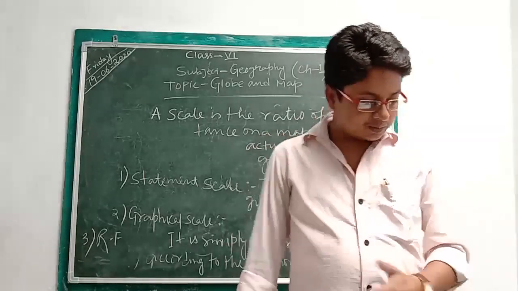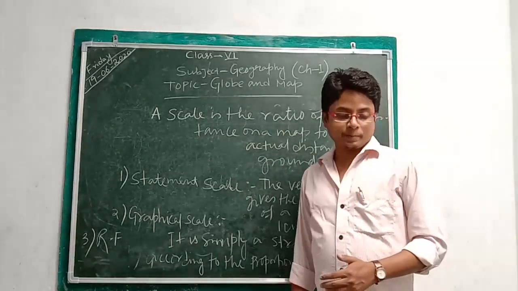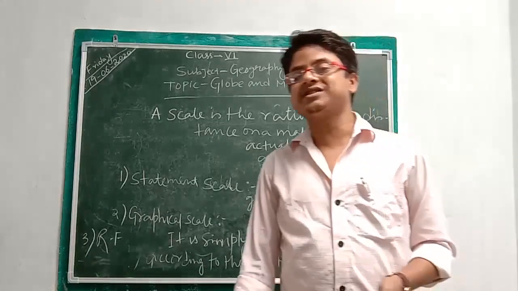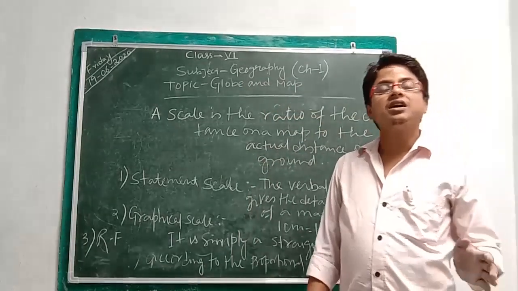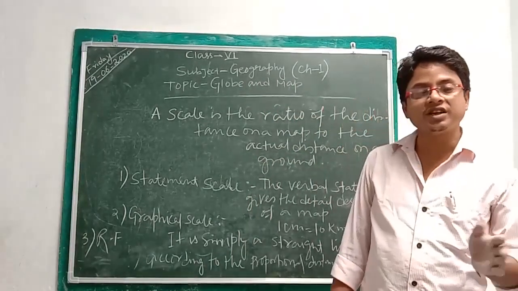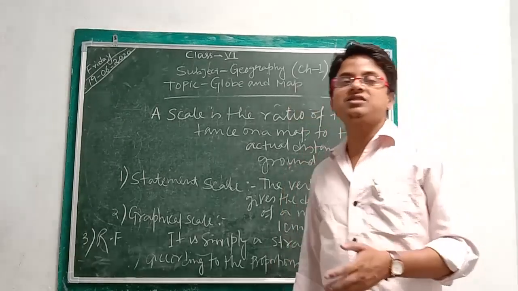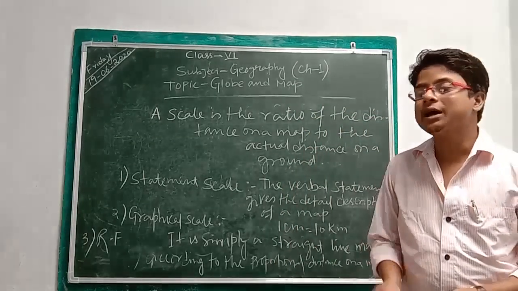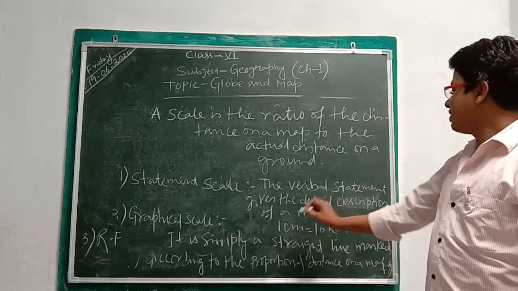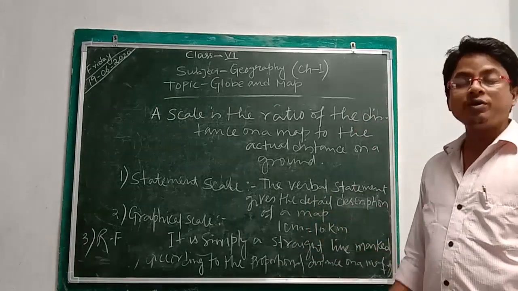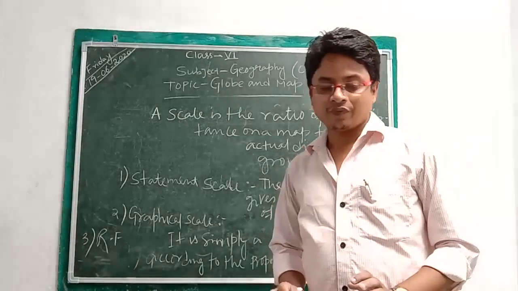Scale, there are three types of scale. First one is statement scale. In statement scale, it is given in the verbal form. It should be written in the verbal form, which describes the character and features of the map. For example, 1 centimeter is equal to 10 kilometers. It will be given on the map.